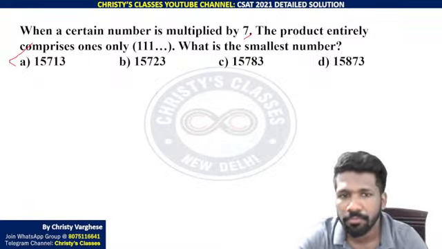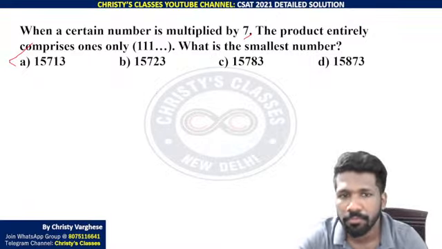Okay, I'll explain. When a certain number is multiplied by 7, the product entirely comprises only of 1s: 1, 1, 1, 1, 1. How many ones we don't know. What is the smallest number possible? That means all options are 5-digit numbers, na? So 15713 into 7 is 1, 1, 1, 1, 1, 1. Into 7 means that is a 6-digit number for sure. A 5-digit number into 7 can be 5-digit or 6-digit only.